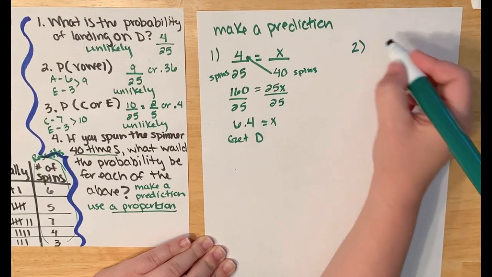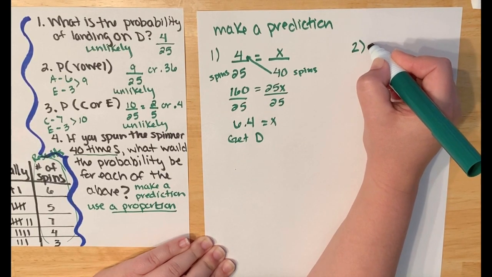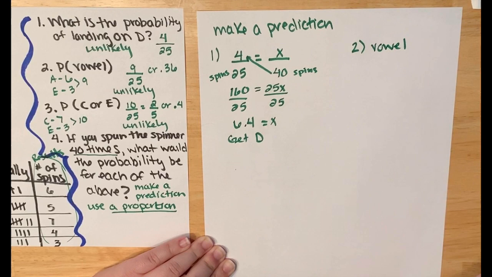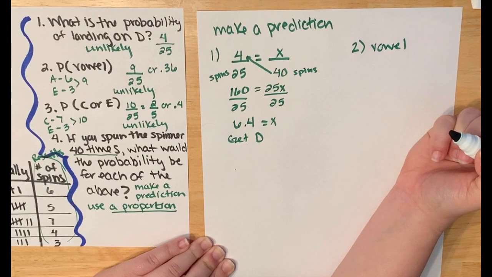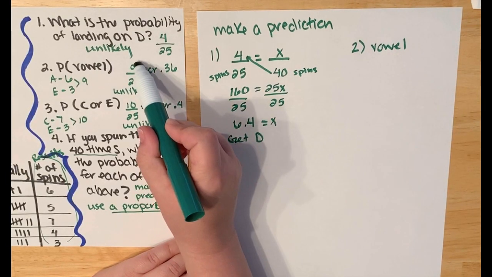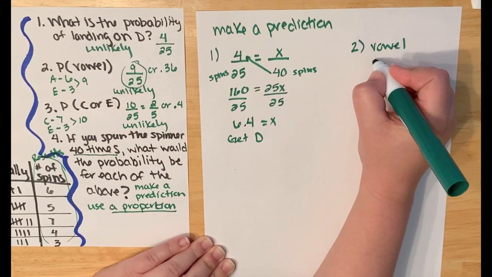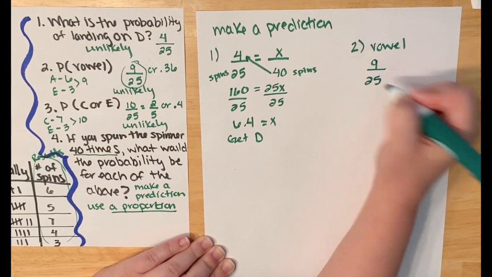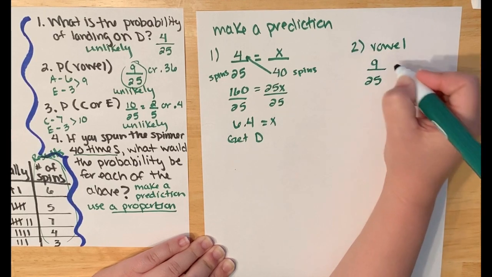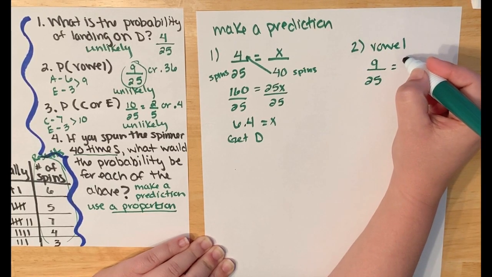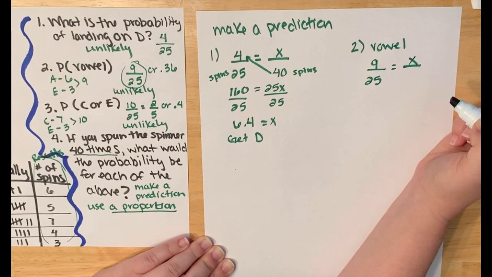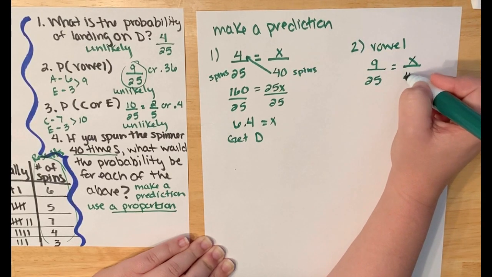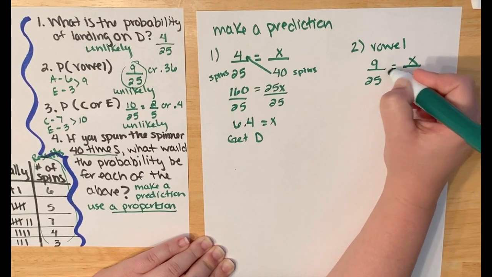Let's look at the second one. The second one asked us about the probability of a vowel. So I want to predict how many times I would spin a vowel if I spun it 40 times. Again, I'm going to come back here and use the ratio I got for spinning a vowel, which was 9 out of 25. I'm going to set that equal to, I don't know how many times I'm going to spin a vowel, but I know I'm going to spin 40 times. Again, cross multiply.